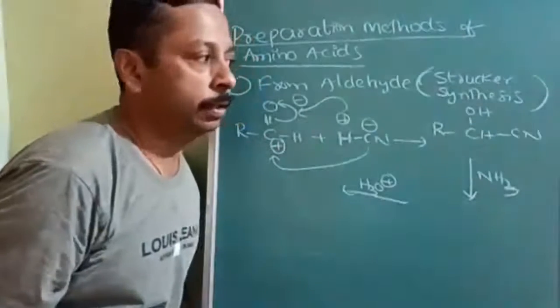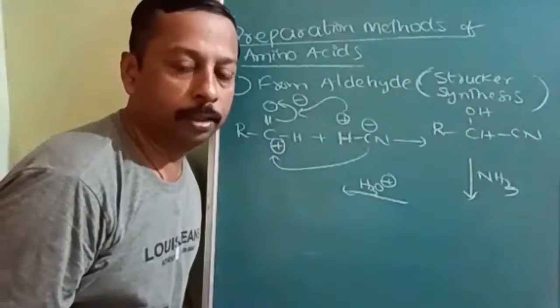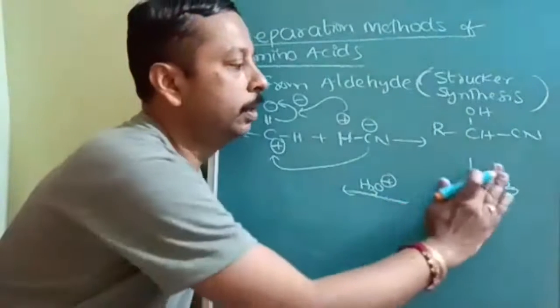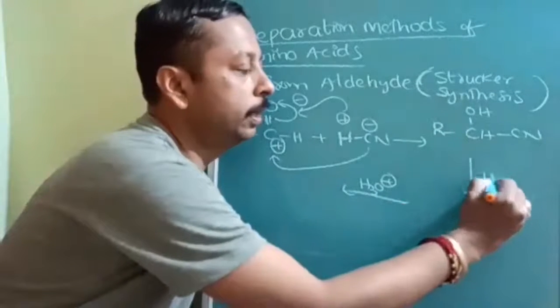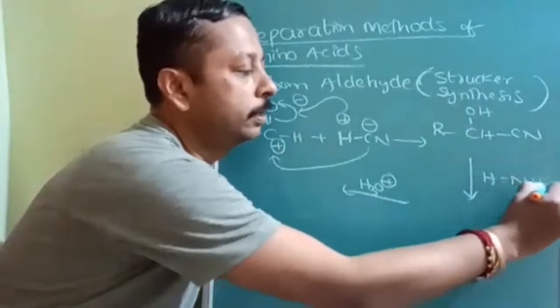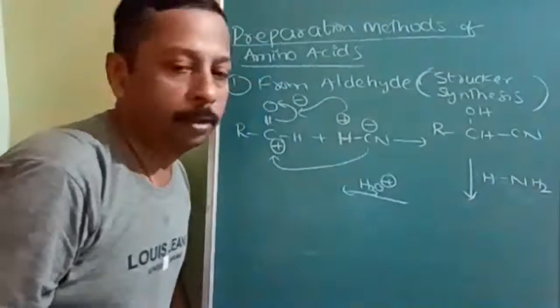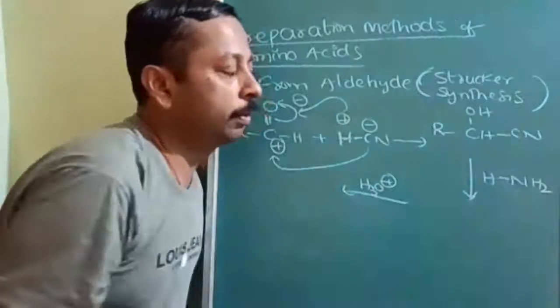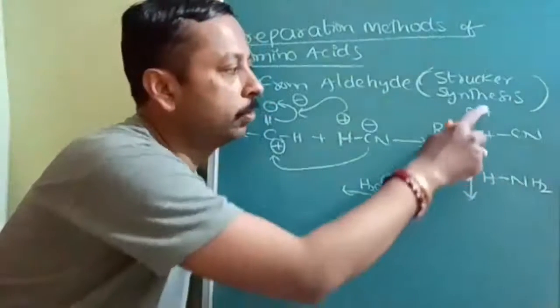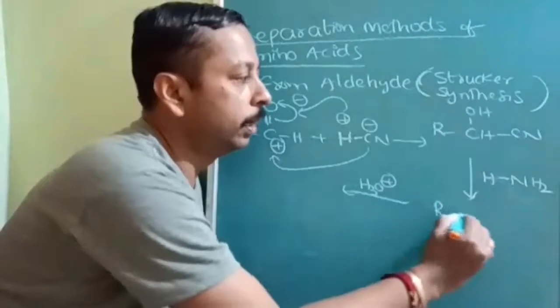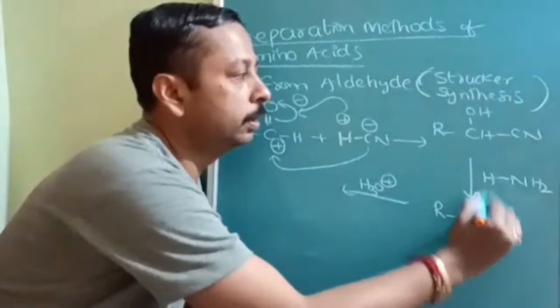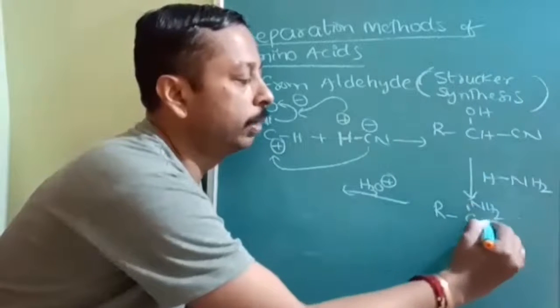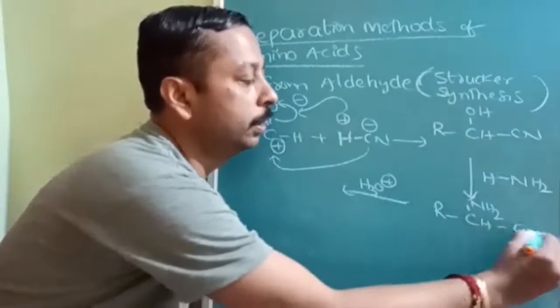Is that clear? Any doubt? Now when I add NH3, if I write NH3 as H and NH2, then it will be easy to determine the product. H and OH will be removed. Then RCH, this OH will be converted into NH2, CN.